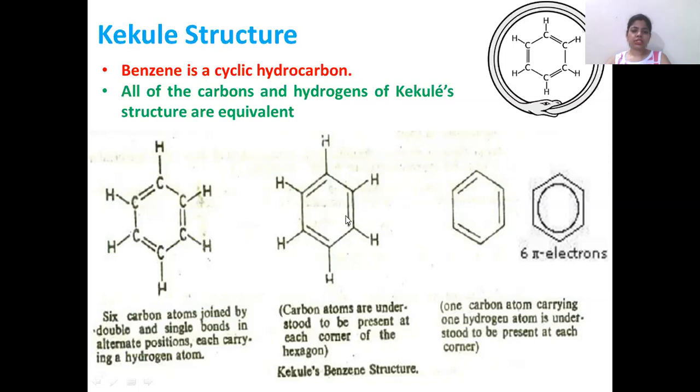So these are the Kekulé structures. There are various representations of the benzene structure. In the first, we have all the 6 carbon atoms with the double and single bonds alternately and all the hydrogen atoms attached to the carbon atoms. In the next, the carbon atoms are hidden and the whole structure is the same. In the third, all the atoms are hidden and only the bonds are shown. And in the fourth structure, only a ring is shown representing the 6 pi electrons, which we will be discussing later. So these 4 are benzene's Kekulé structures.